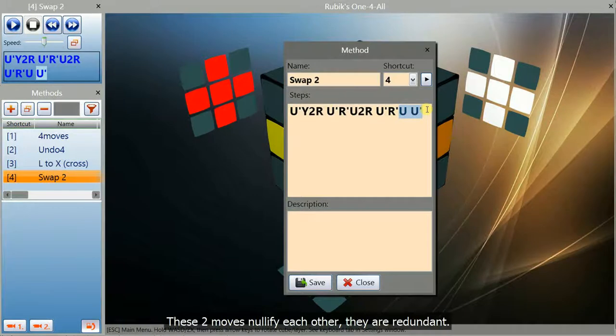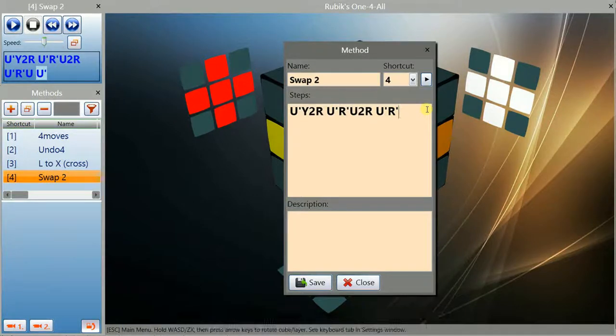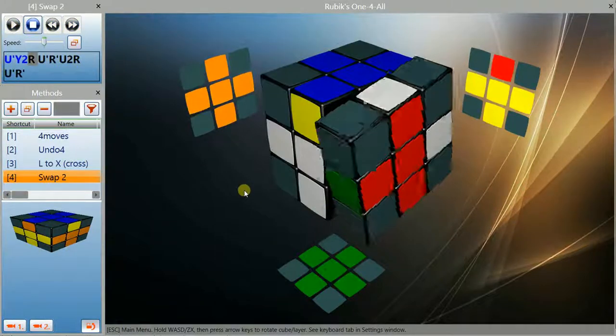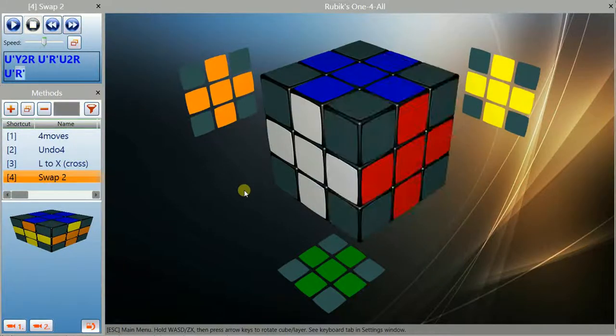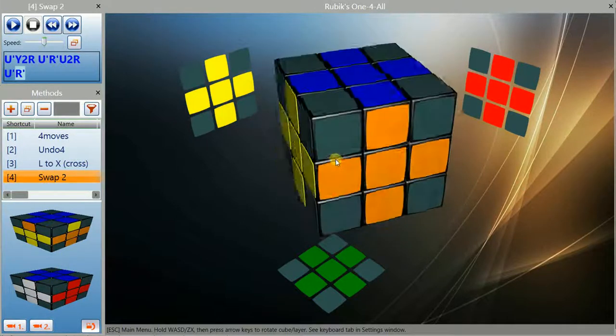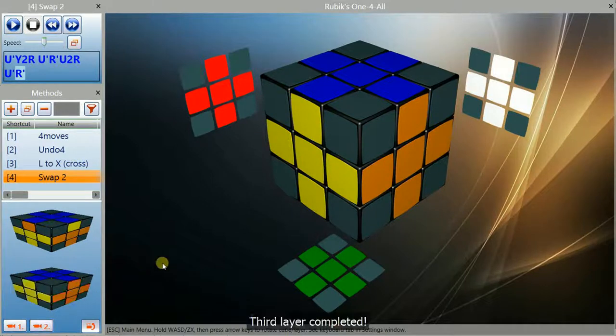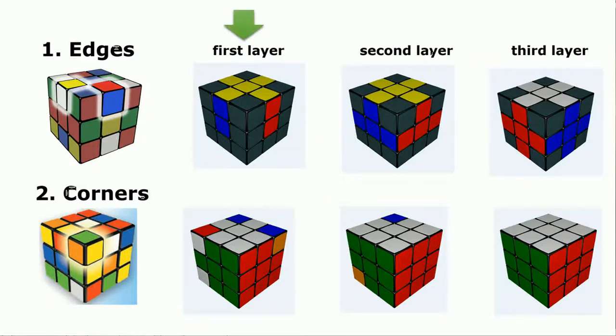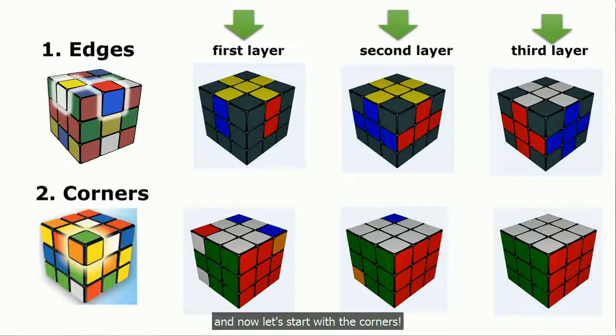These 2 moves nullify each other, they are redundant. Third layer completed. We have solved cube edges, layer by layer. And now let's start with the corners.